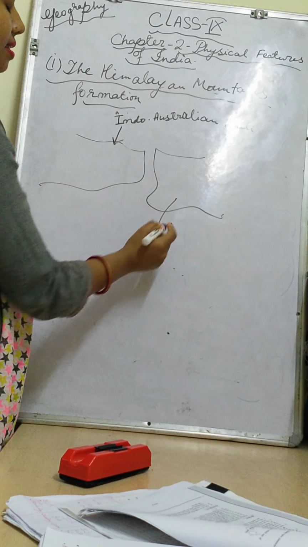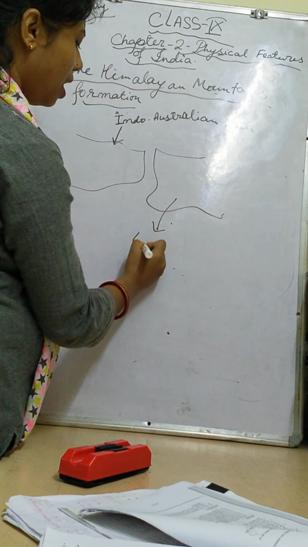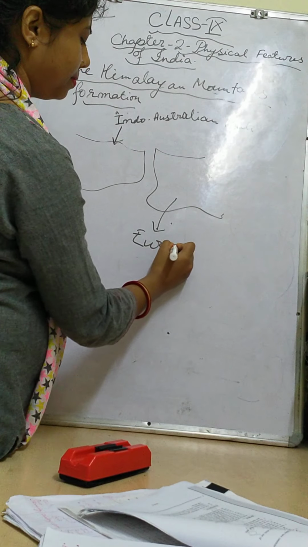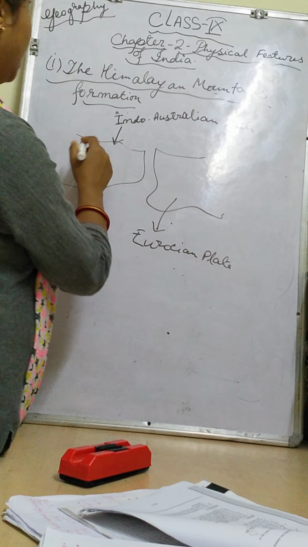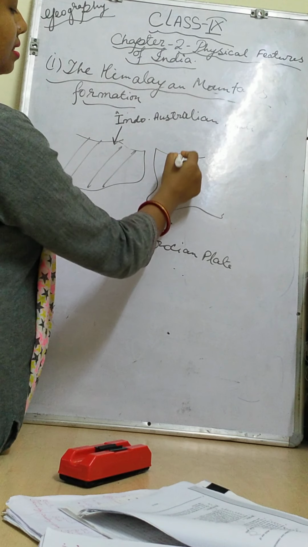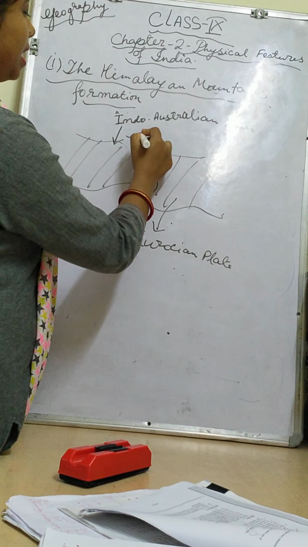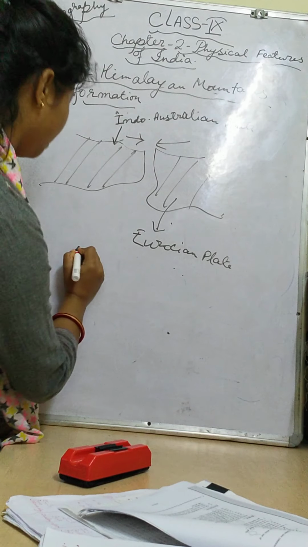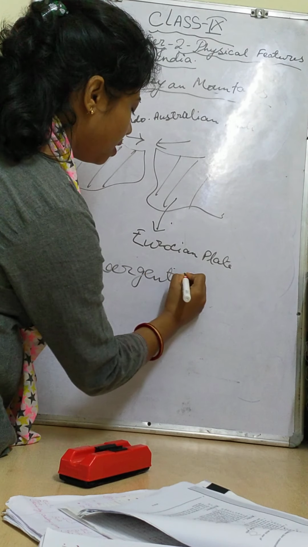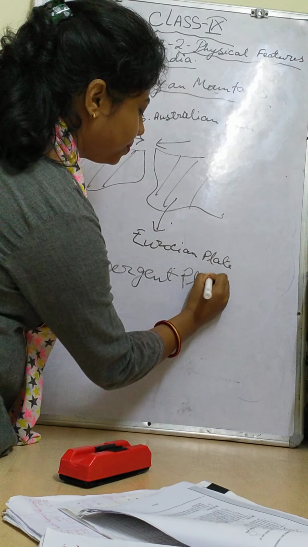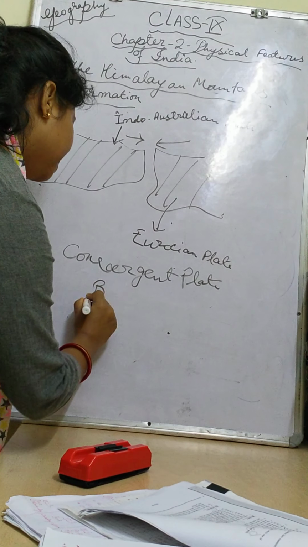Another will be called the Eurasian plate. Okay, so here we can see the convergent plate movements, convergent plate boundaries.